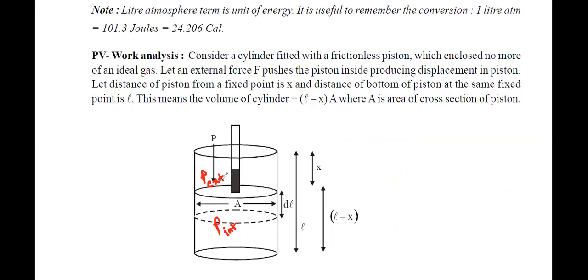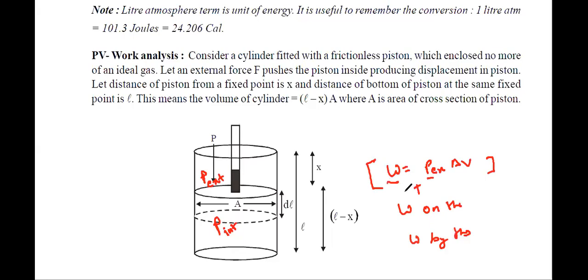Now just think about this. When you write work done is equal to P external into delta V, tell me, this is work done on the system, and suppose it is positive, or work done by the system? If I'm writing W is equal to P delta V and it is positive, then is it work done on the system or by the system?